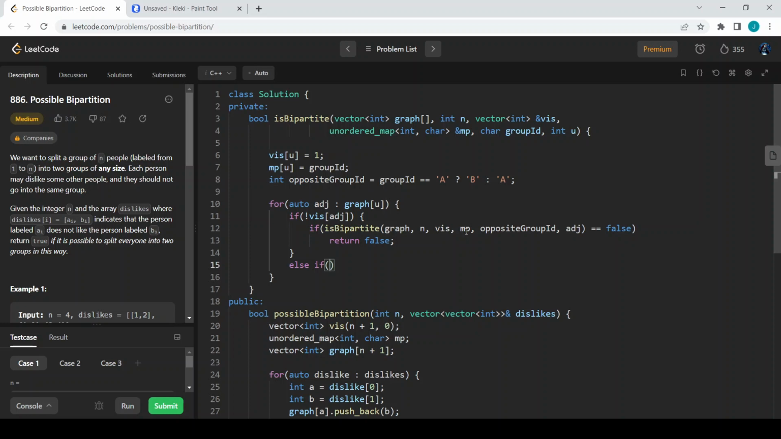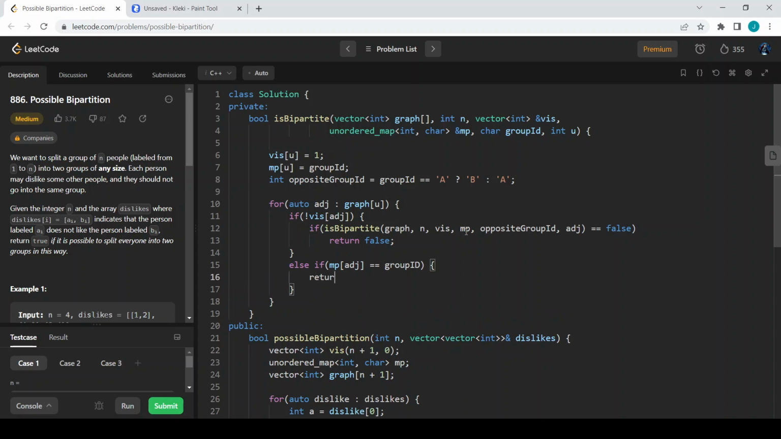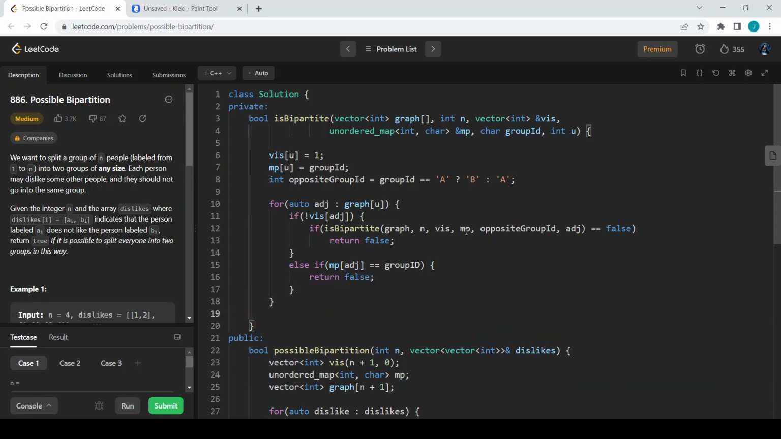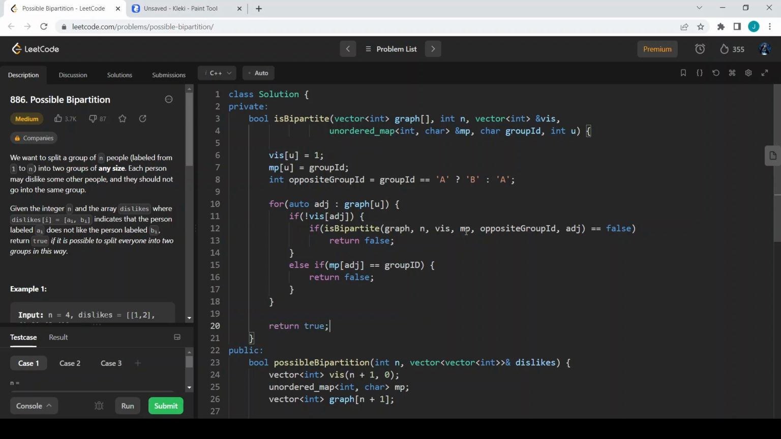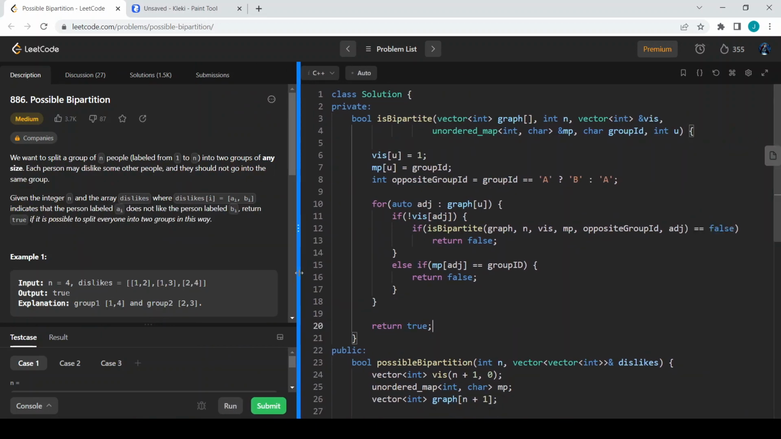Else, if it is already visited, we want to check whether it has the same group ID or not. If map of adjacent group ID is equal to map of u, which is the current group ID, if both are equal, then we can return false. If neither case is happening, we can just return true at the end of the day. So that is it. I hope this should work.